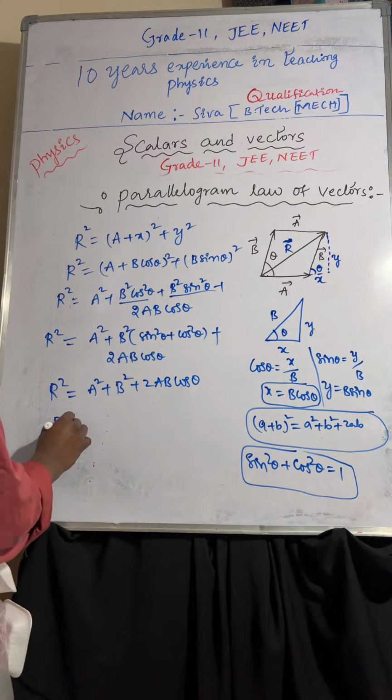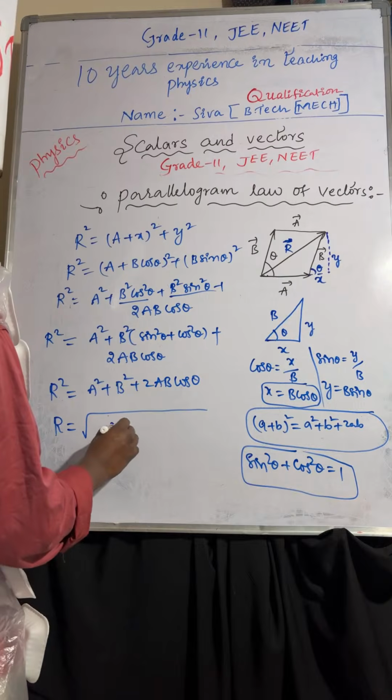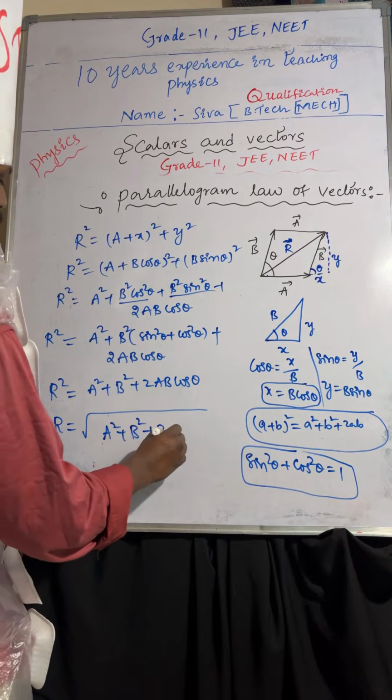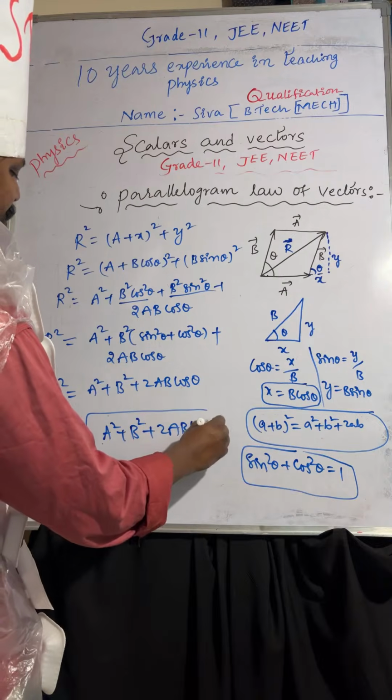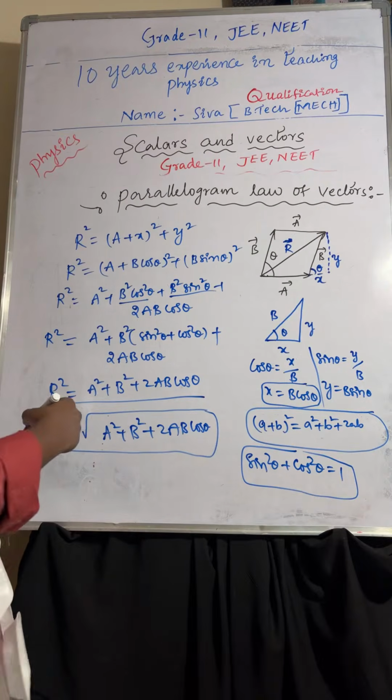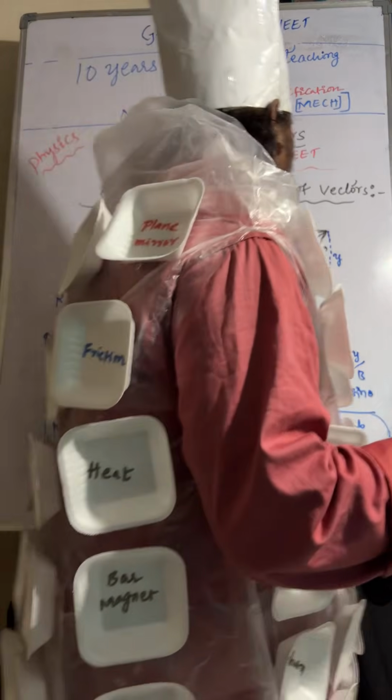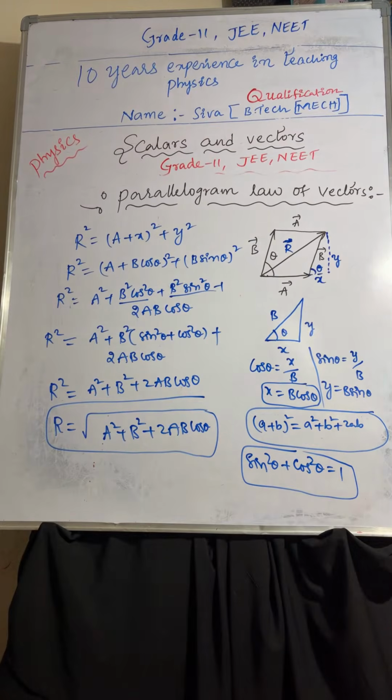Okay, done. So R equals root over a square plus b square plus 2ab cos theta. This is the resultant. One check: everyone check the concept once. Is it clear? Okay, so next one.